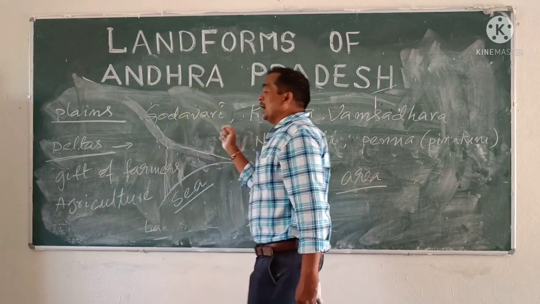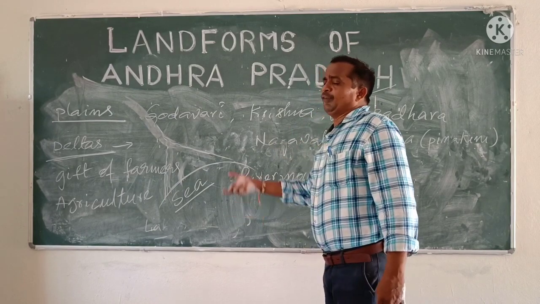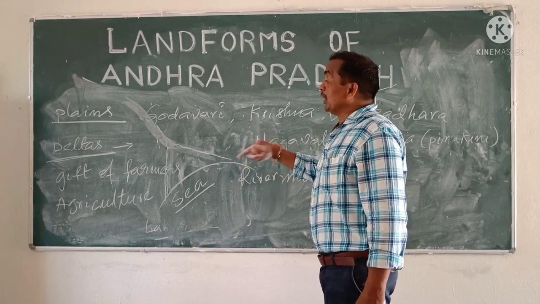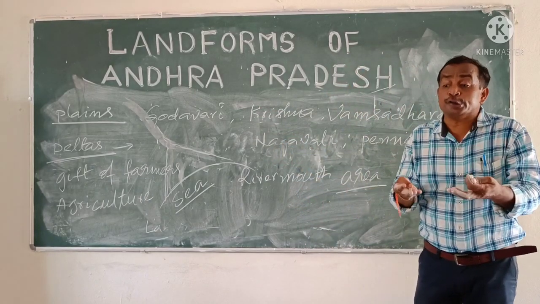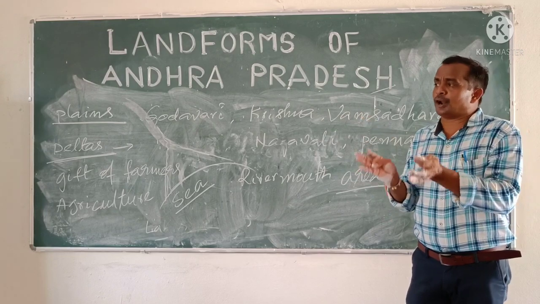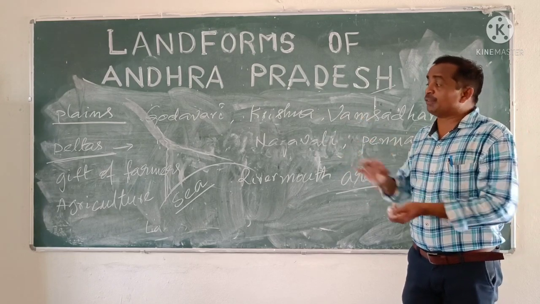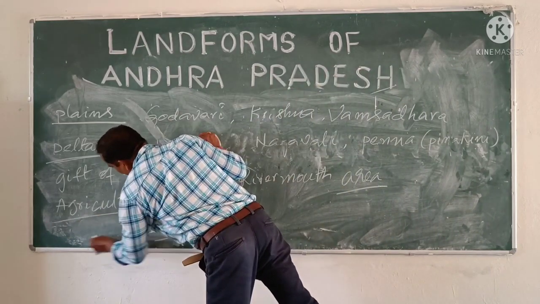There is huge availability of food grains, and a huge amount of food grain is produced. That's why this area is called the treasure house of food grains.